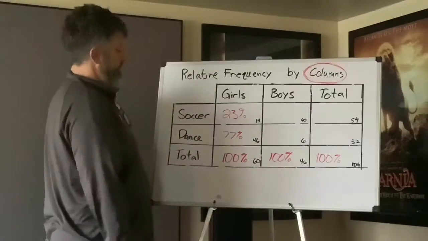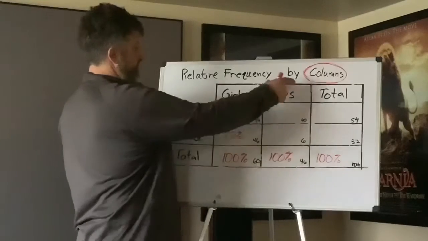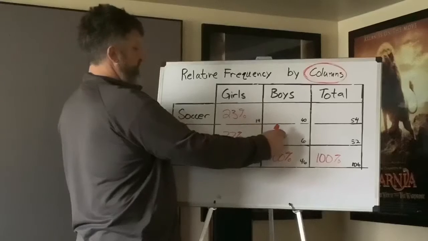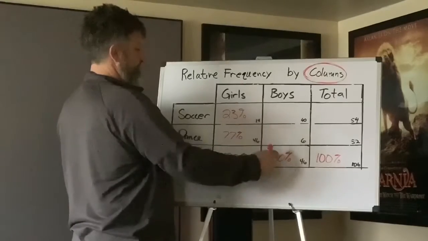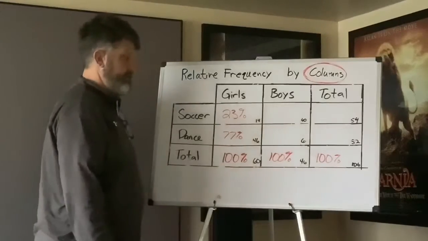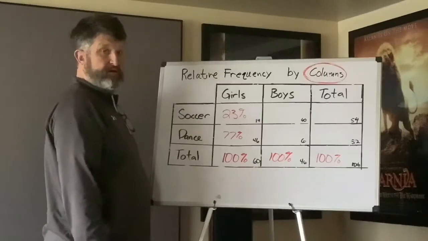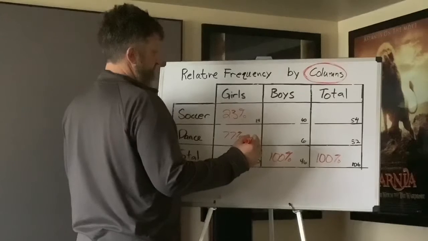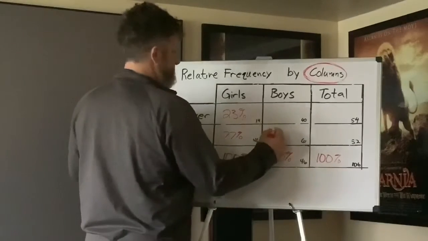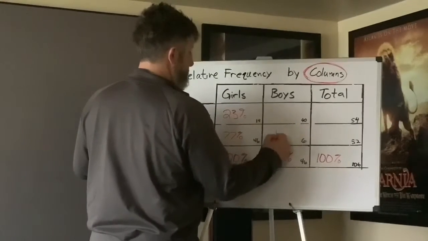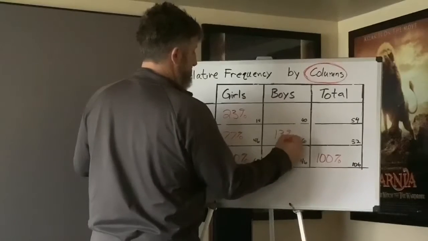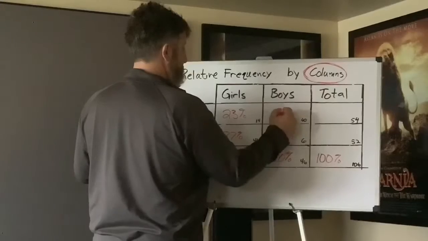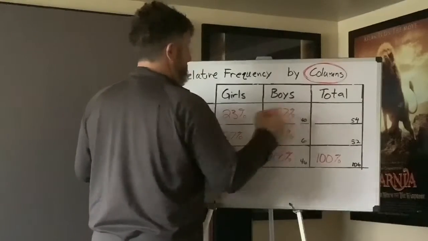Okay, Tani, I want to know, given that there were boys, what is the percent that they want? What is the probability that they wanted to dance? So I'm going to go 6 divided by 46. 0.130. Okay, so 13%. Okay, so obviously then 87% wanted to play soccer.